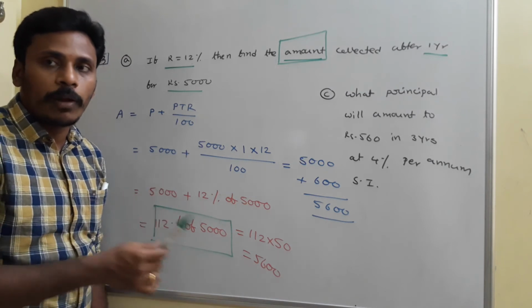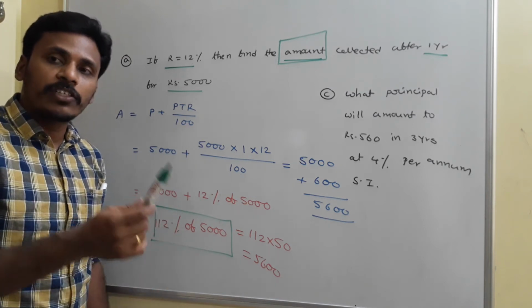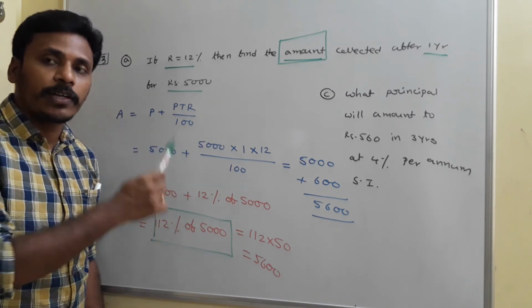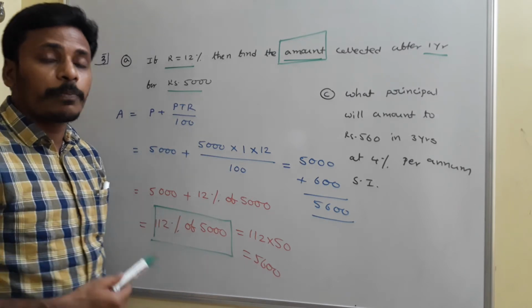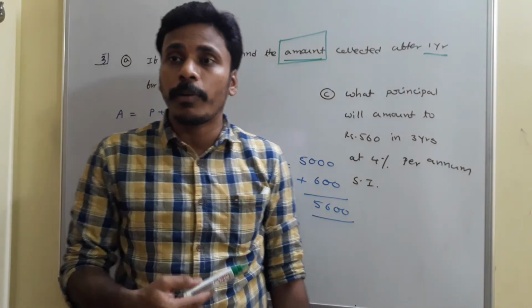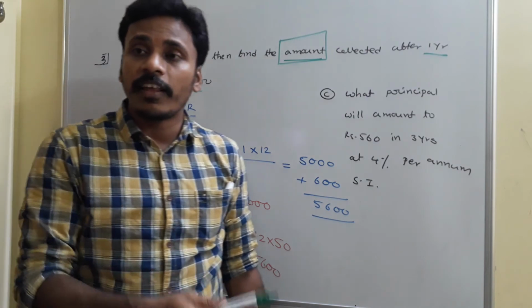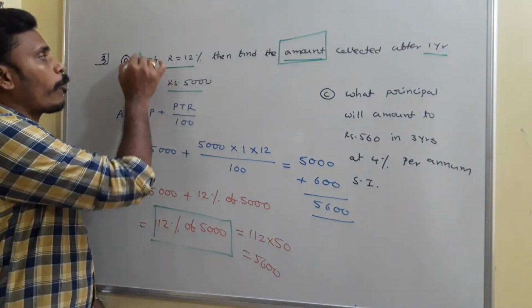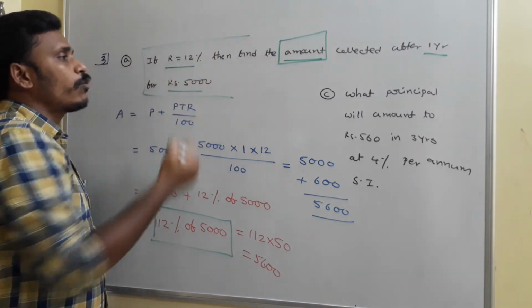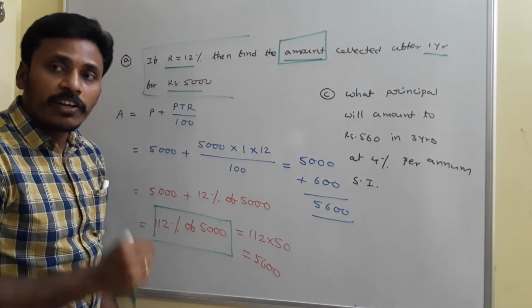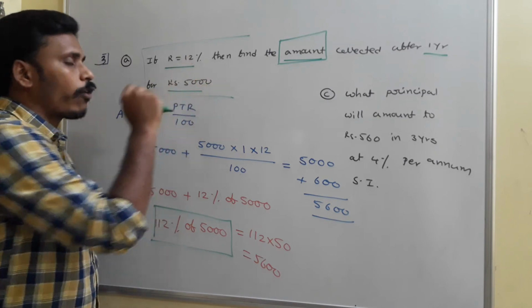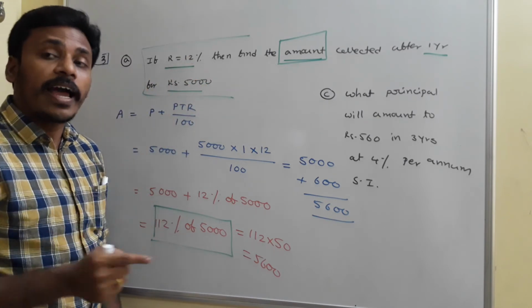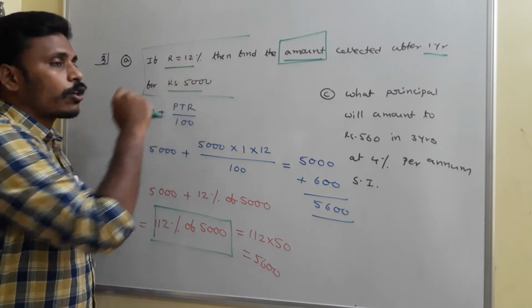We have the formula PTR by 100 and we have P plus PTR by 100 for the amount. Without using that PTR by 100 as well as P plus PTR by 100, there is another way of discussion with the percentages concept. So if the problem is like this, and they ask you to calculate the interest, that interest is directly 12% of 5,000 and the amount is 112% of 5,000.